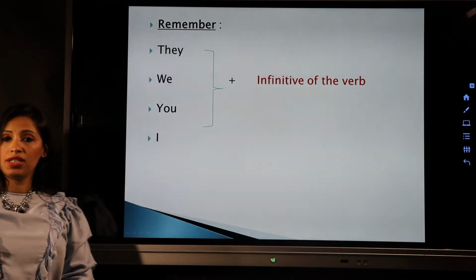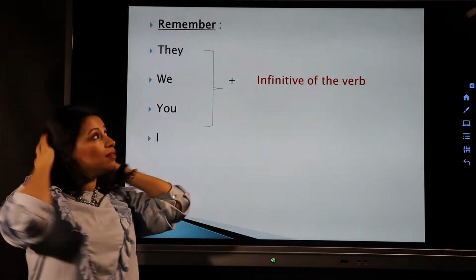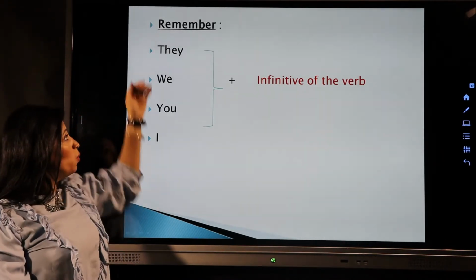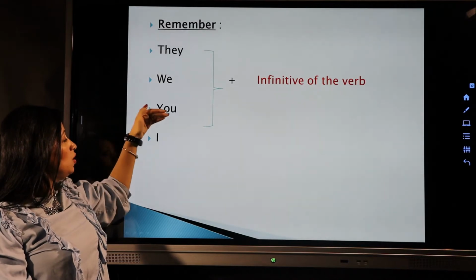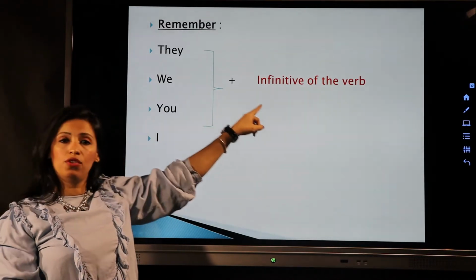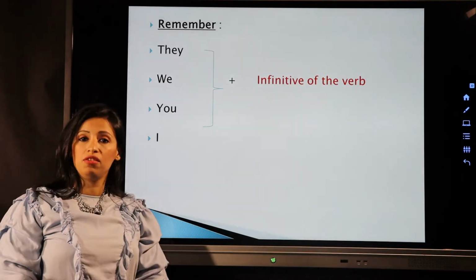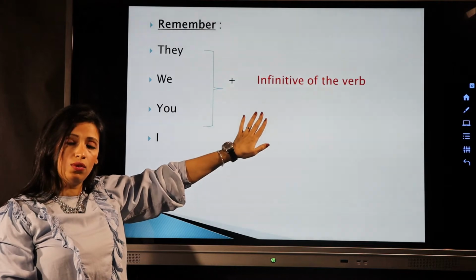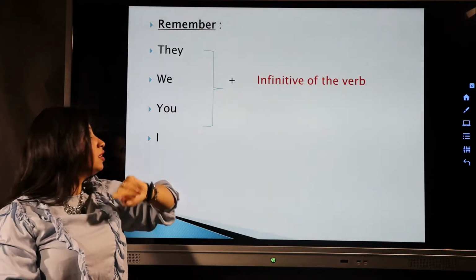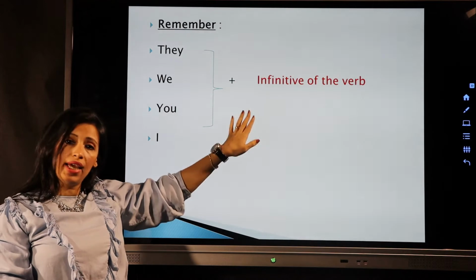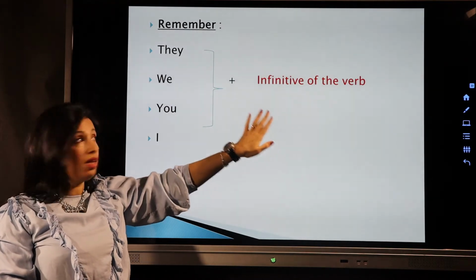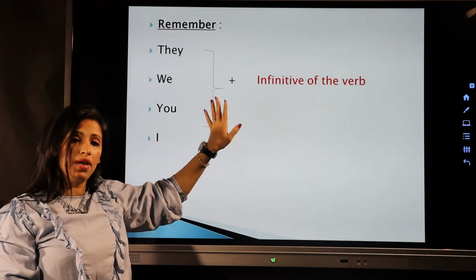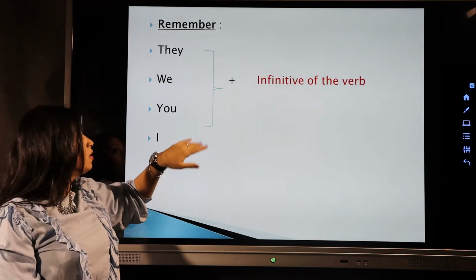Now, how to form the present simple tense? Okay, now look. You have to remember that after they, we, you, I, we have to put the verb in the infinitive. What's the meaning of infinitive? We have to keep the verb as it is. We never add anything to the verb. For example, they play football. We have fun. Now I put the verb as it is. I didn't change the verb.